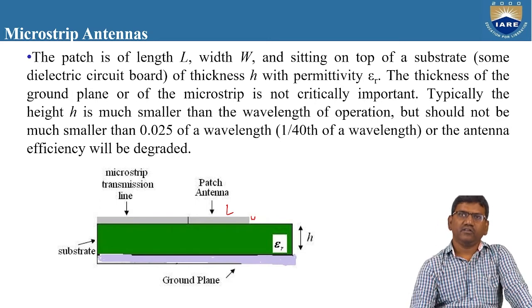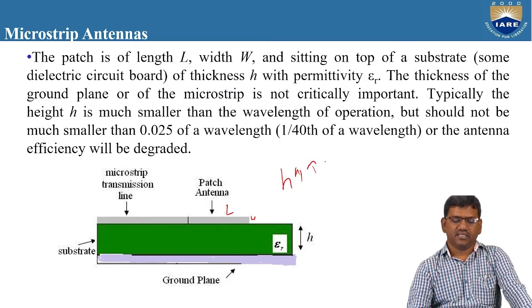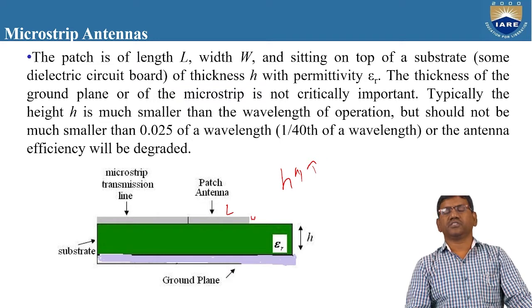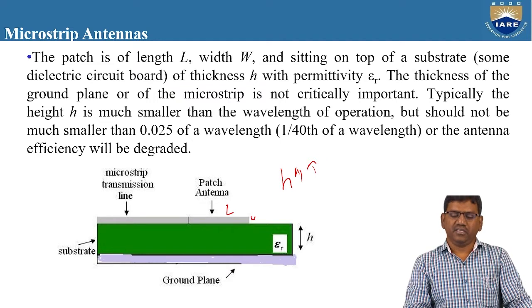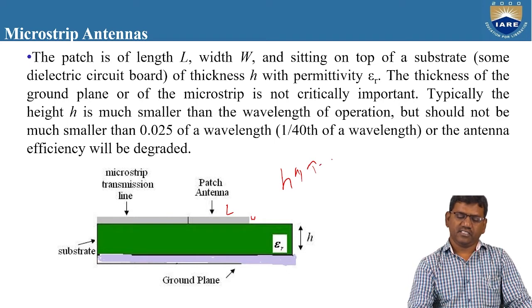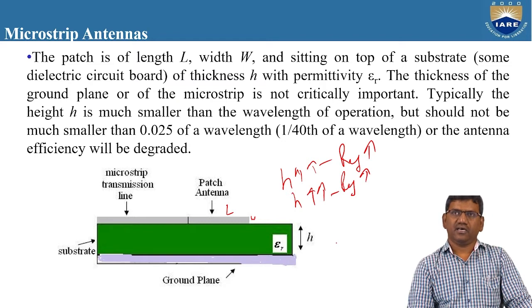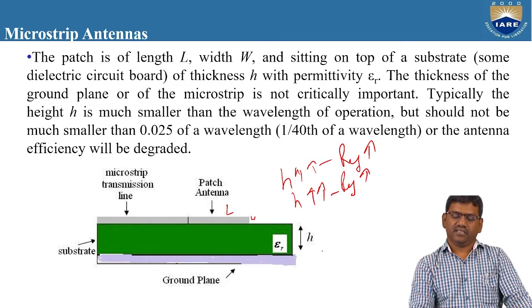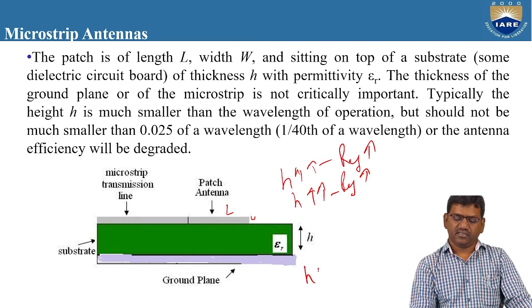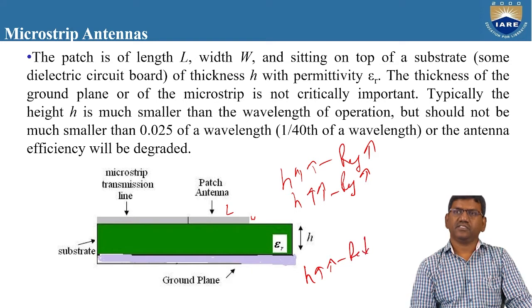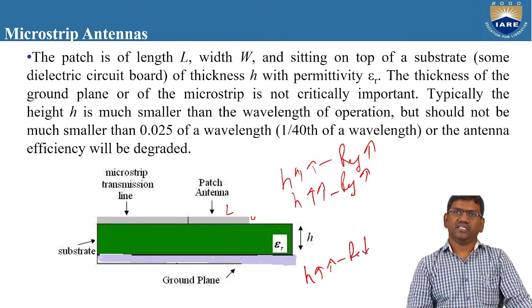So if you want to increase the radiation efficiency, H must be increased slowly. That means the height of the substrate which we are going to use for the antenna, we need to increase slowly. So if H is increased, then the radiation efficiency will increase. And if you increase the H value again and again, the radiation efficiency increases. But if you increase the value of H to a larger value, then the radiation efficiency will stop. So there is a limitation.